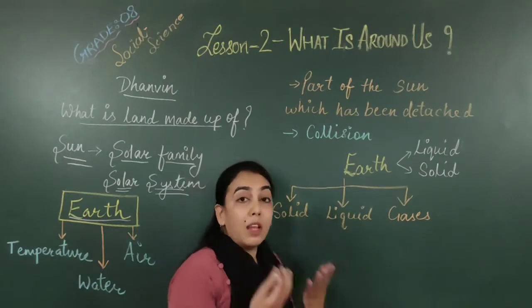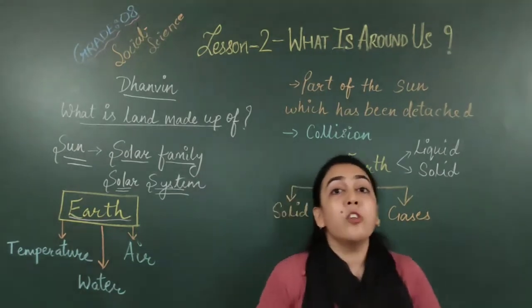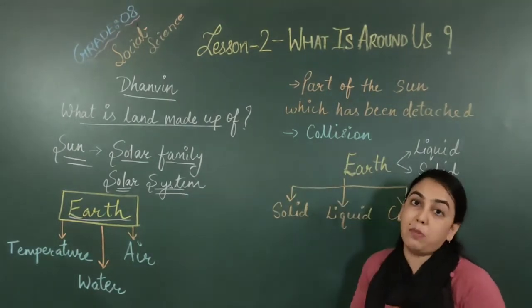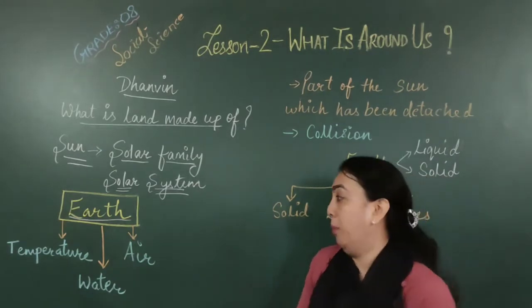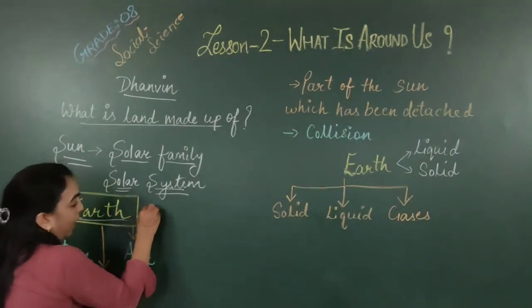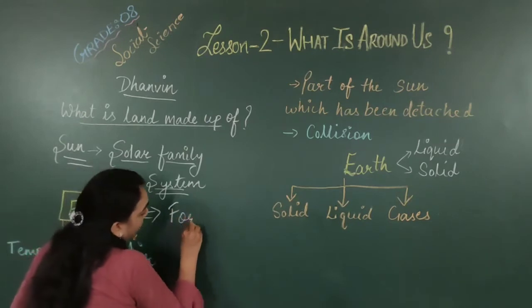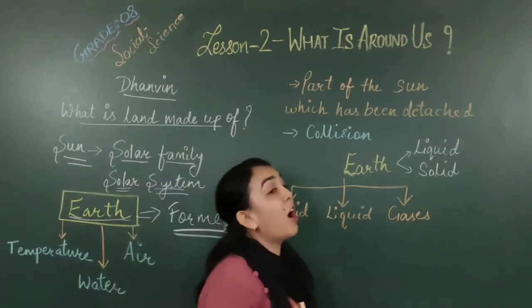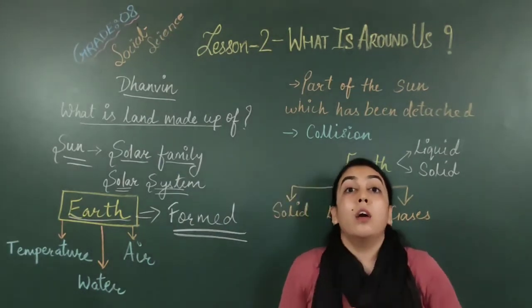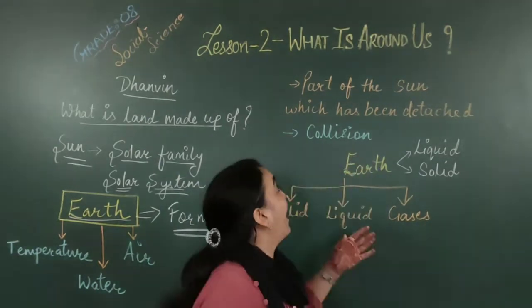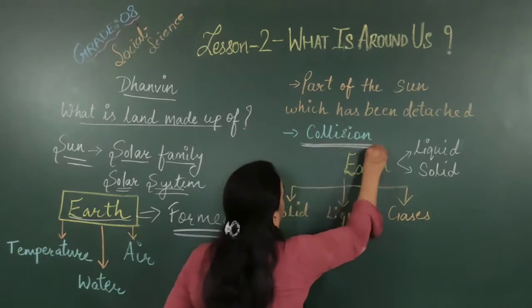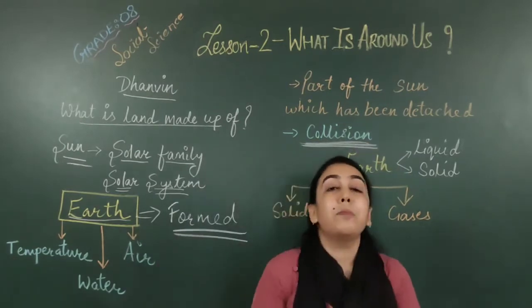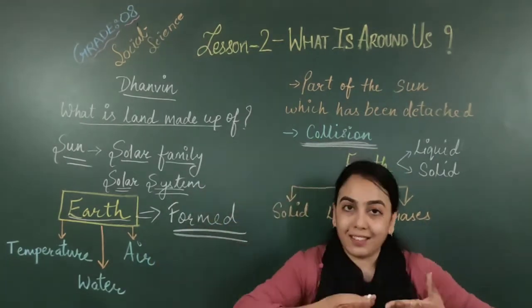Proceeding with the story, his mother also explained to him how the earth was formed. How is the earth formed? Earth was formed when there was a collision. Collision means when two things strike each other.